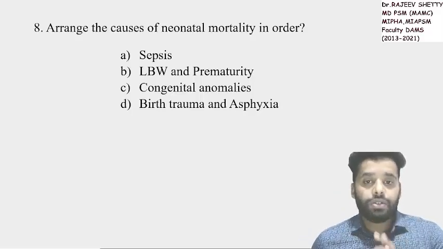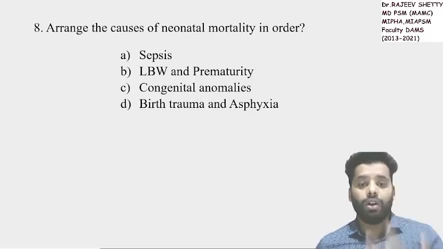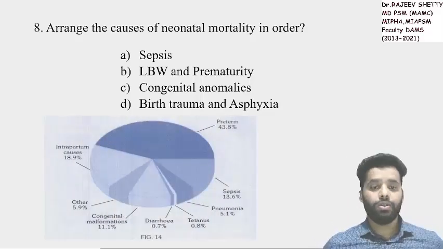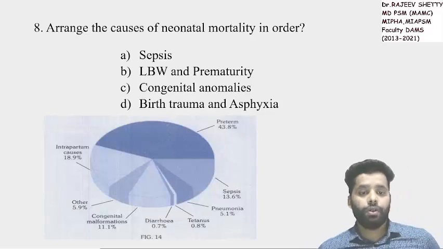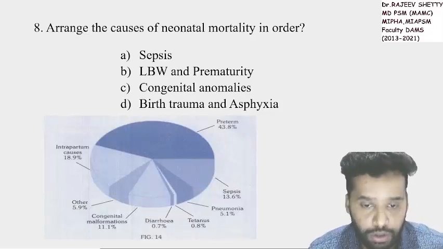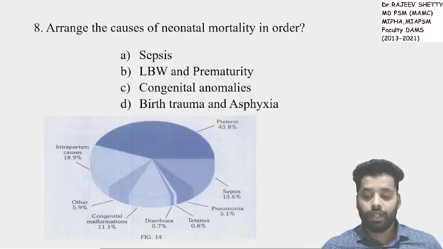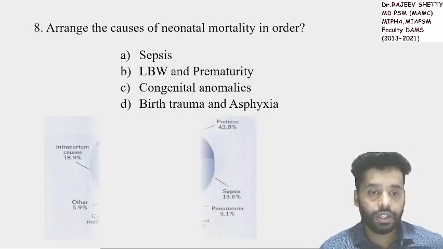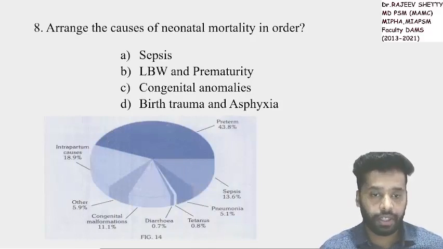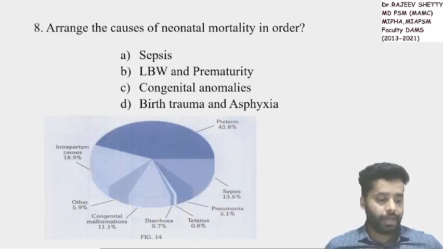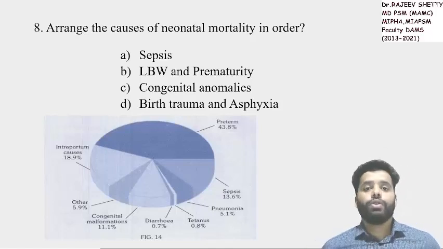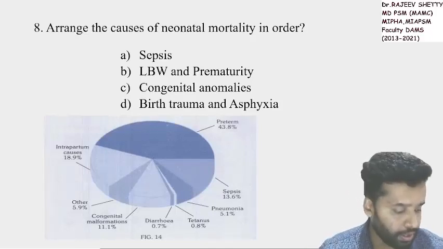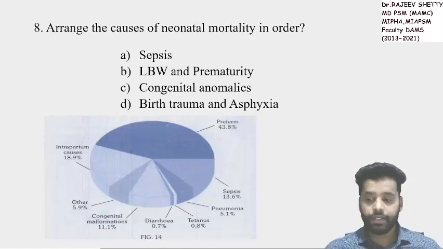Arrange the causes of neonatal mortality in order, higher to lower. What is the most common cause out of this? What is the most common cause of neonatal mortality? As you can see in the image, from the reference textbook Park. So tell the answer. Correct.